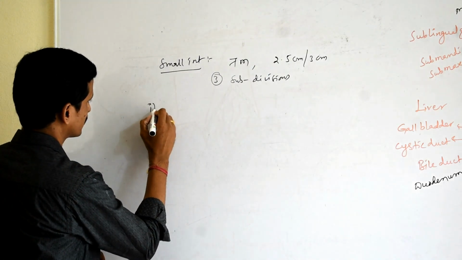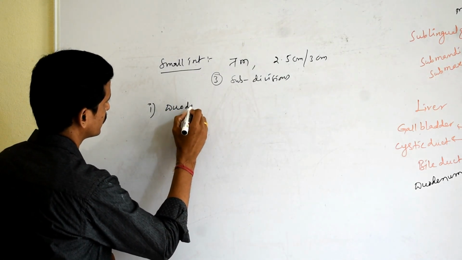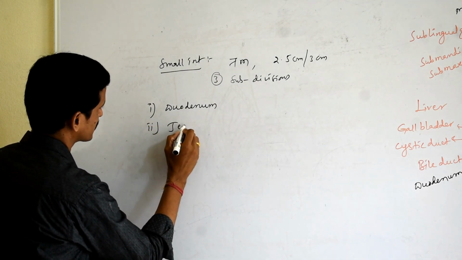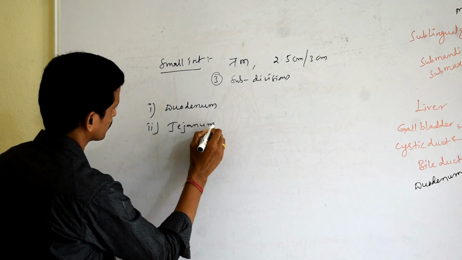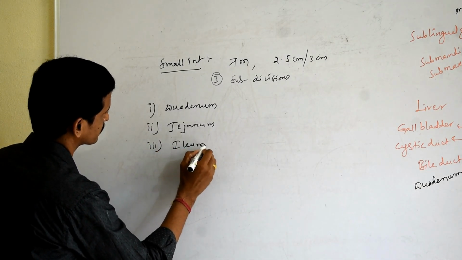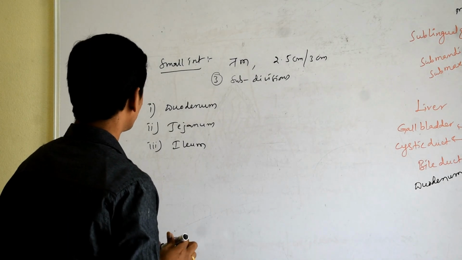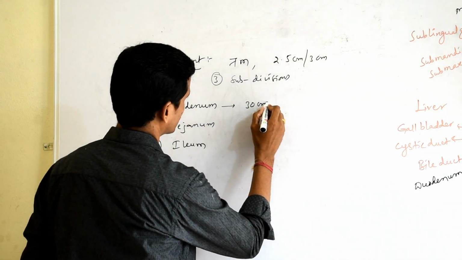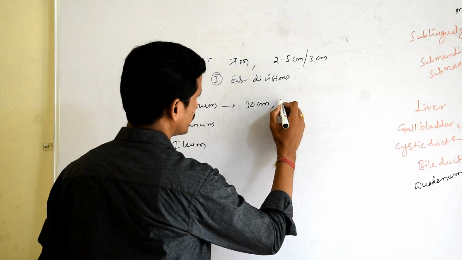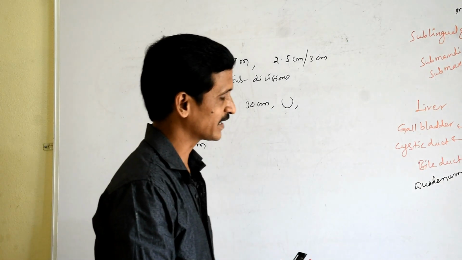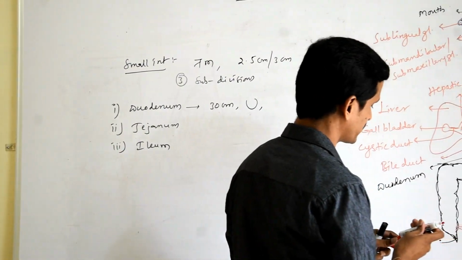The first one is duodenum, the second one is jejunum, the third one is ileum. So duodenum is the first part, approximately 30 centimeters in length, a U-shaped structure, and the hepatopancreatic duct opens into it.